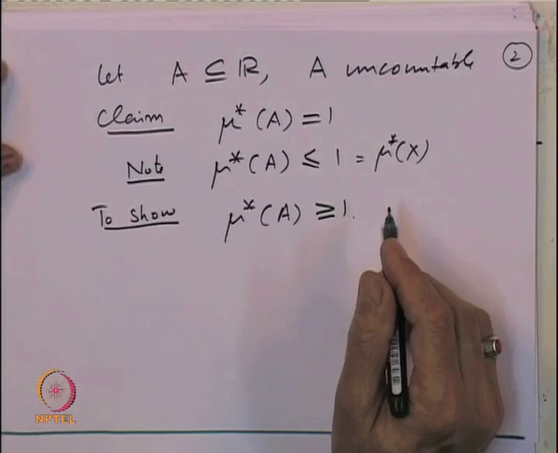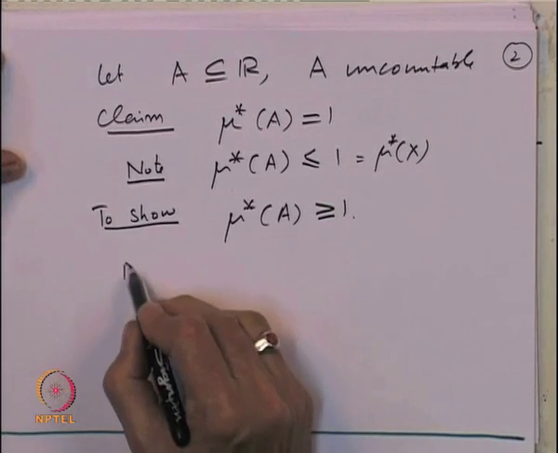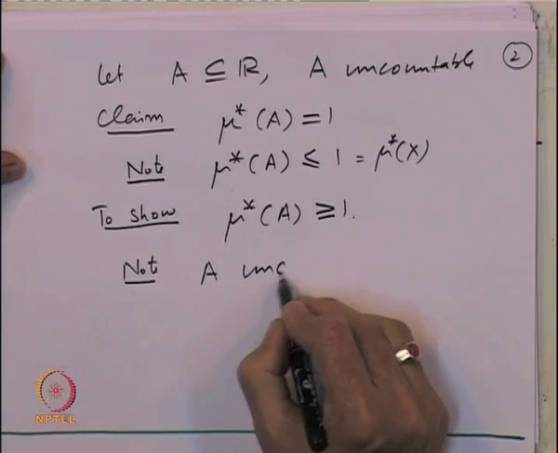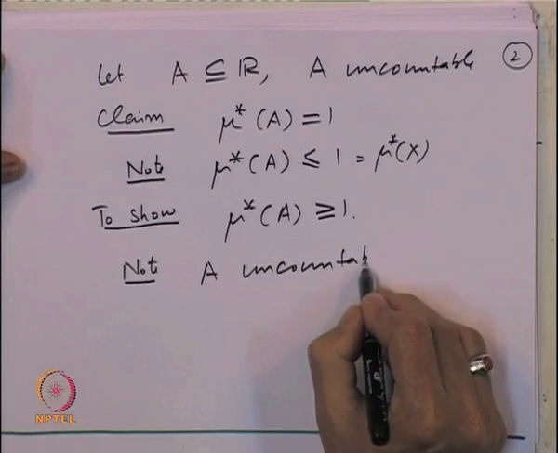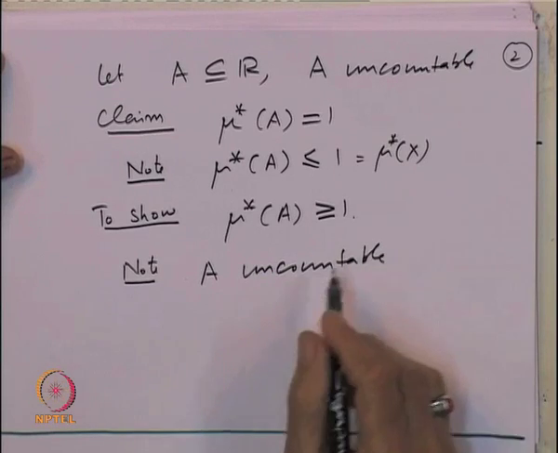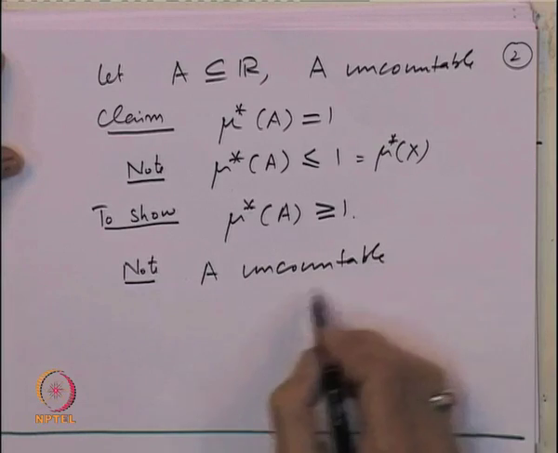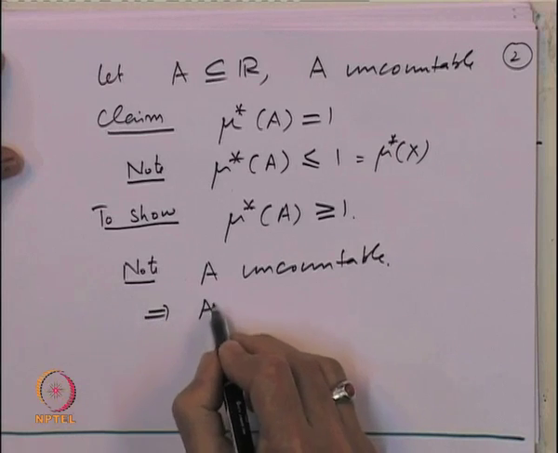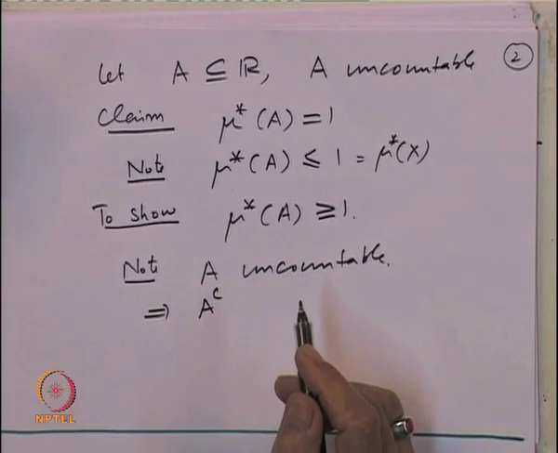Now, let us note A is uncountable. So, what can you say about the complement of the set?